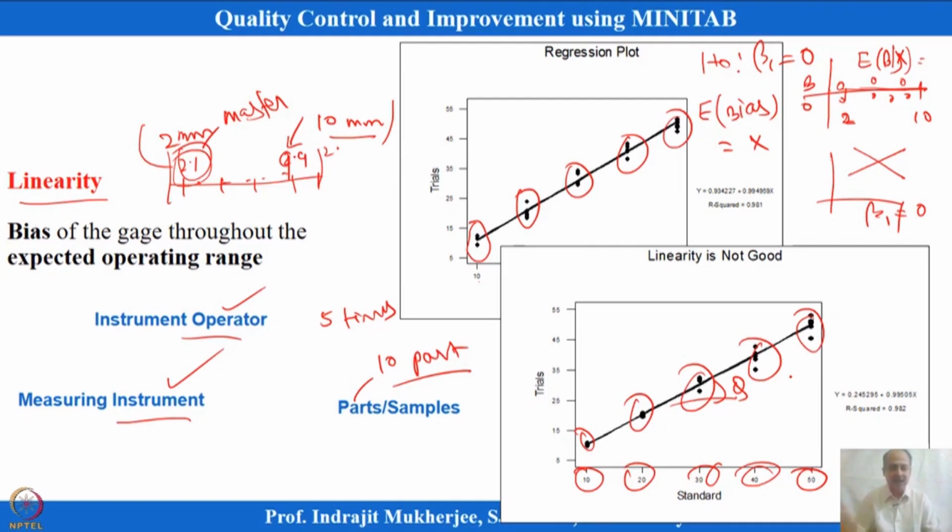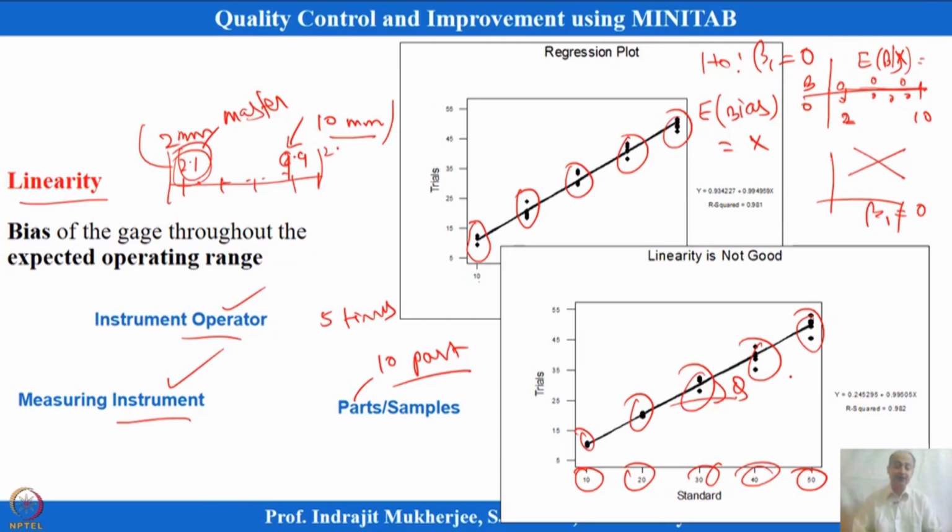MINITAB does it automatically for you and tells you the percentage linearity, what the linearity is, and we can see that with an example. So, linearity is the change of bias throughout the operating range, and we need to ensure that the slope is near 0, or that the beta 1 coefficient of slope equals 0. That hypothesis testing we are doing over here.